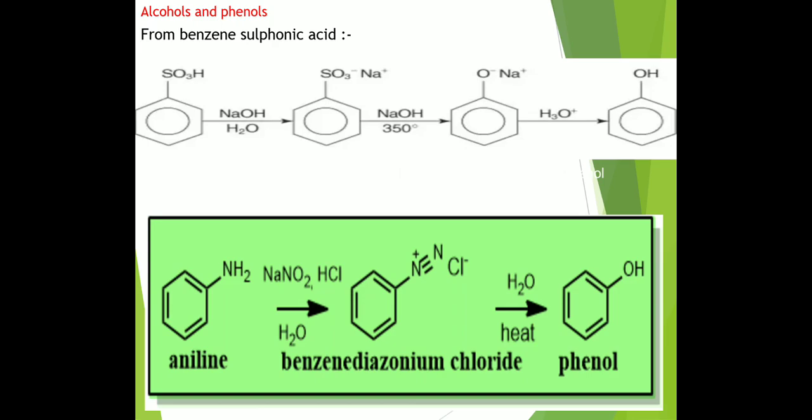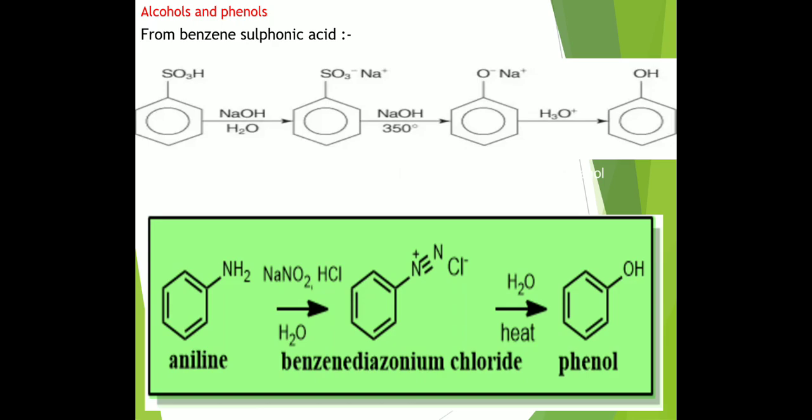Next method, from aniline. This is the last method of preparation of phenol. Aniline is benzene carrying the NH2 group. When it reacts with HNO2, listen properly, nitrous acid, which is freshly prepared from NaNO2 and HCl at 0 to 5 degrees Celsius, it forms the intermediate benzene diazonium chloride.